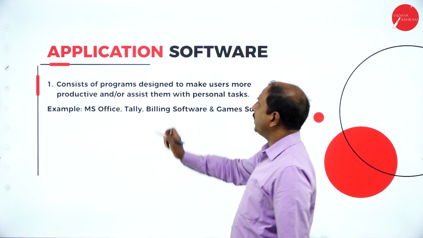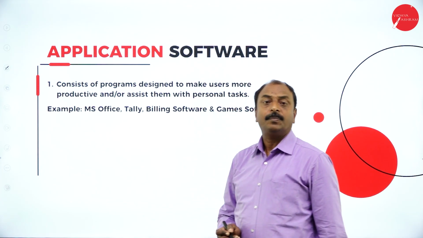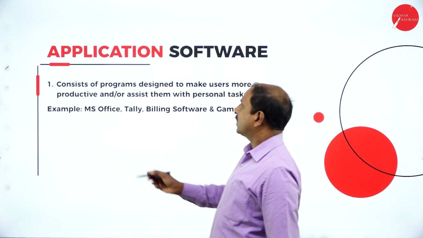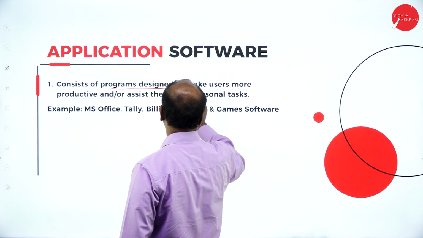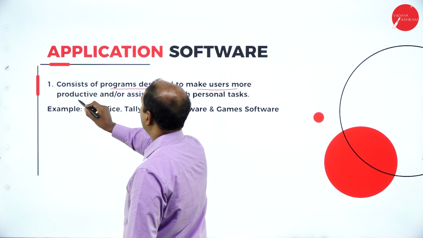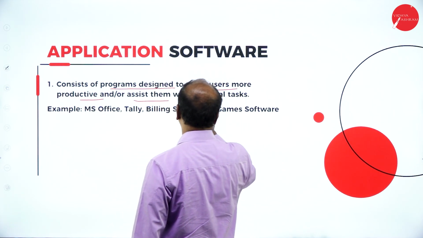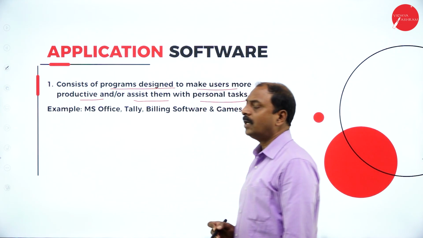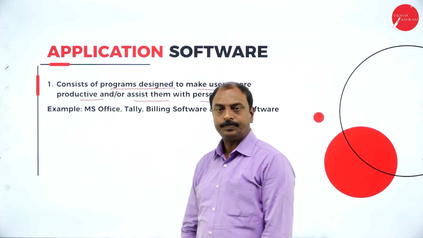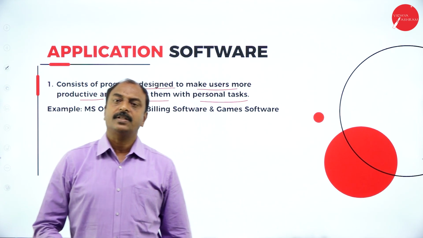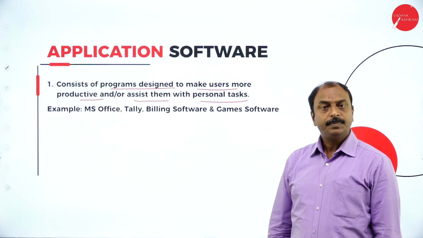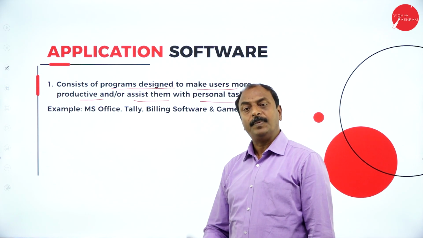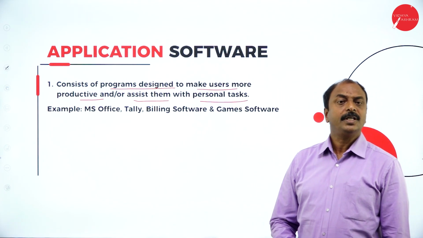Next one is application software. What is application software? This consists of programs designed to make users more productive and assist them with personal tasks. In other words, application software is software which has been developed for a particular application or a particular task.